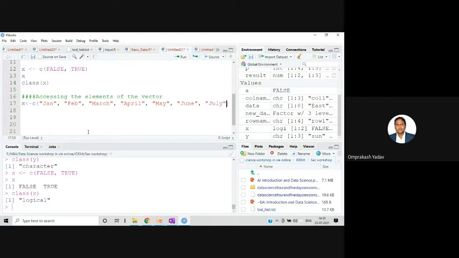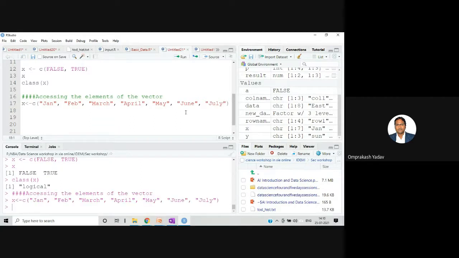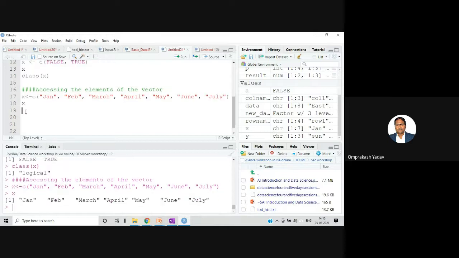So this I've created, and now you can execute. This is a character vector I've created, right? And I'm executing. I can see the value of x. It's displaying Jan, Feb, March, April, May, June, July.